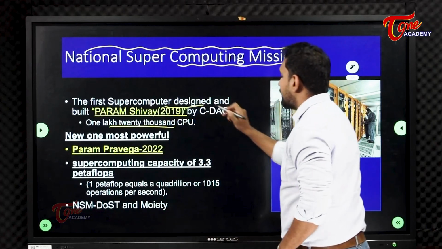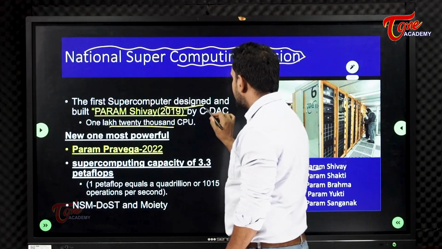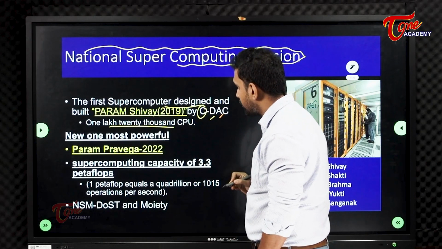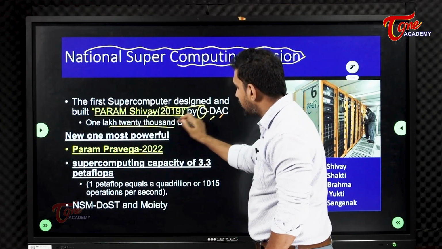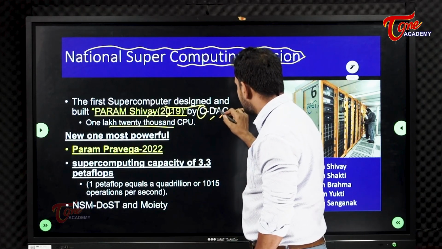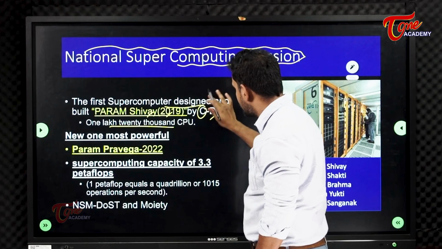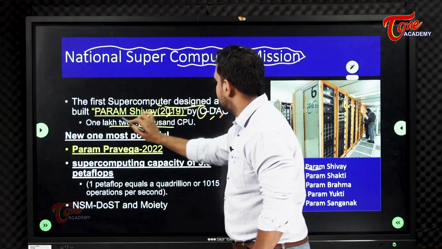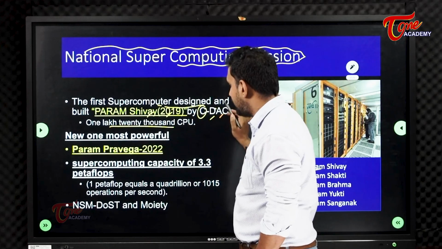The first supercomputer designed and built by the Centre for Development of Advanced Computing, CDAC, was Param Shivai, 2019.